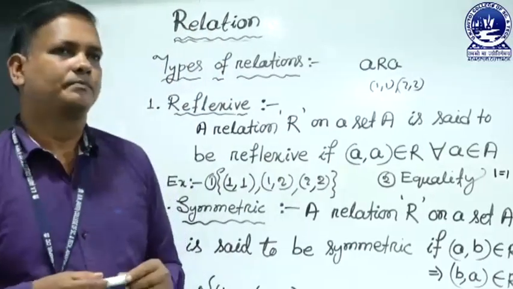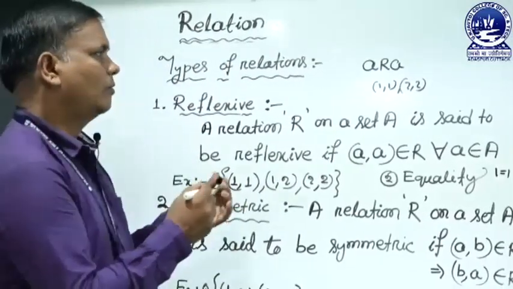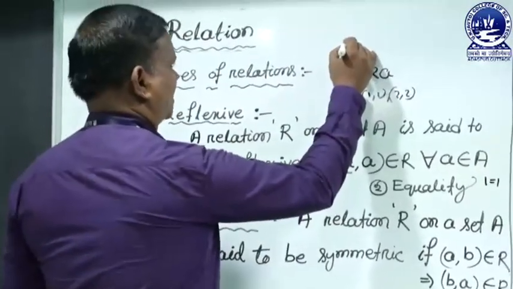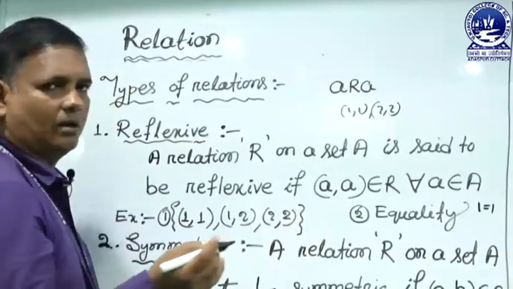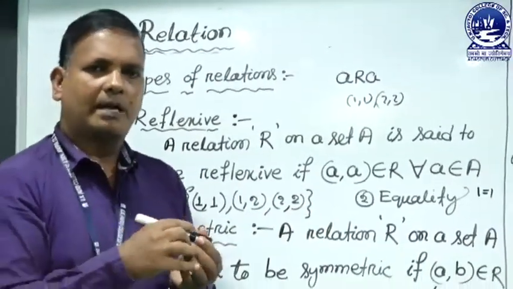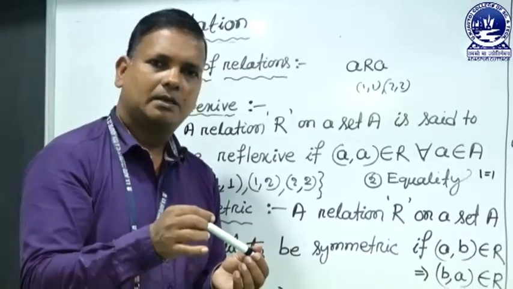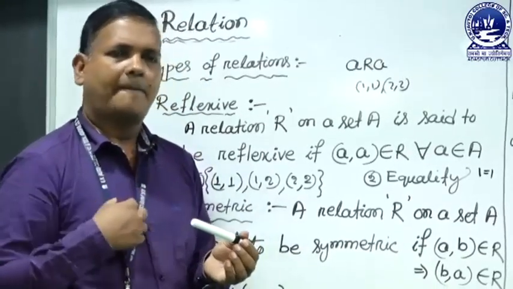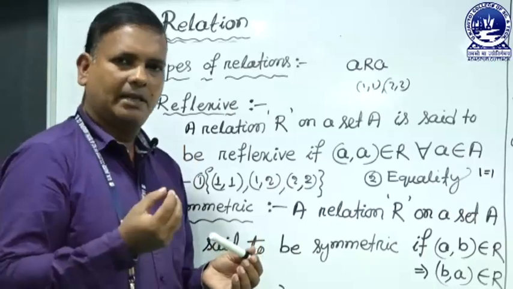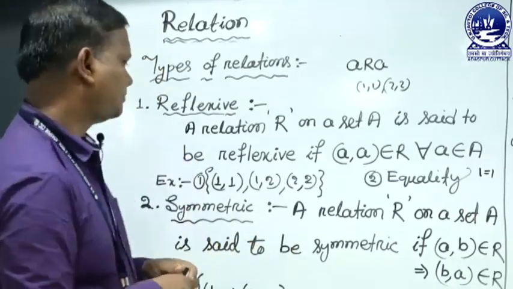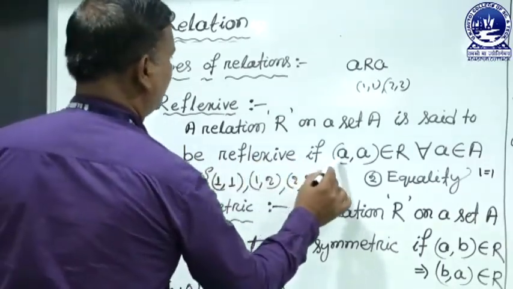For example, if I write on the marker, is it reflexive or not? If the marker writes on marker itself and I write on myself, it is called reflexive. That means reflexive on the same thing.